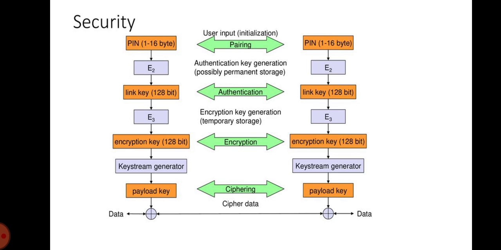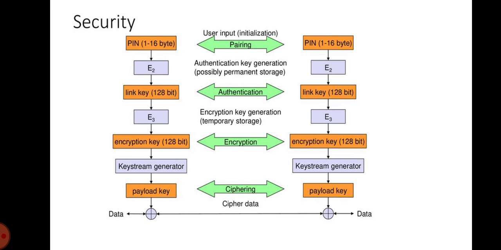To set up trust between 2 devices, a user can enter a secret PIN code into both devices. This PIN can have a length of up to 16 bytes. Based on the PIN, the device address, and random numbers, several keys can be computed which can be used as link key for authentication. Link keys are typically stored in persistent storage.